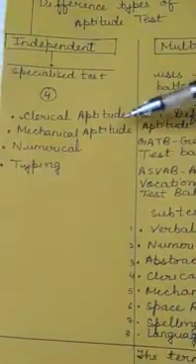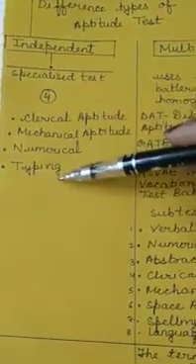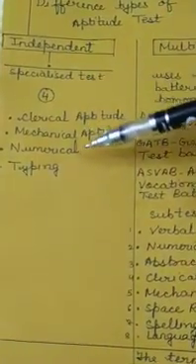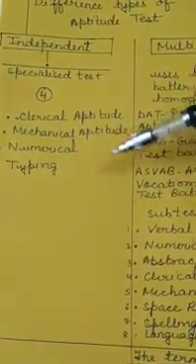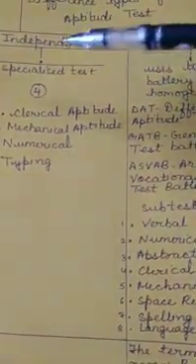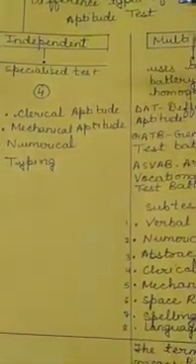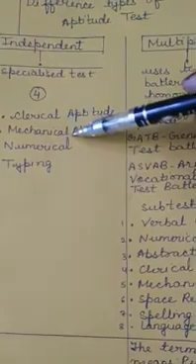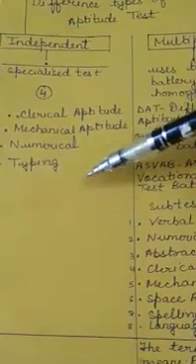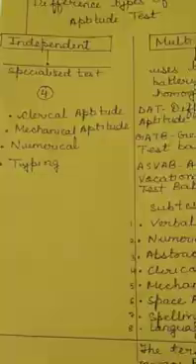Here they are talking about clerical, mechanical, numerical and typing. These are all different sets of aptitude tests which are used to measure the specific abilities of an individual. As you must have seen, when bank employees get jobs, all these tests are done on an independent basis. So we come to know about the individual, how he is in a particular set of areas. These tests are basically designed to measure the independent characteristics of an individual, to know the specific abilities in a particular area or field.